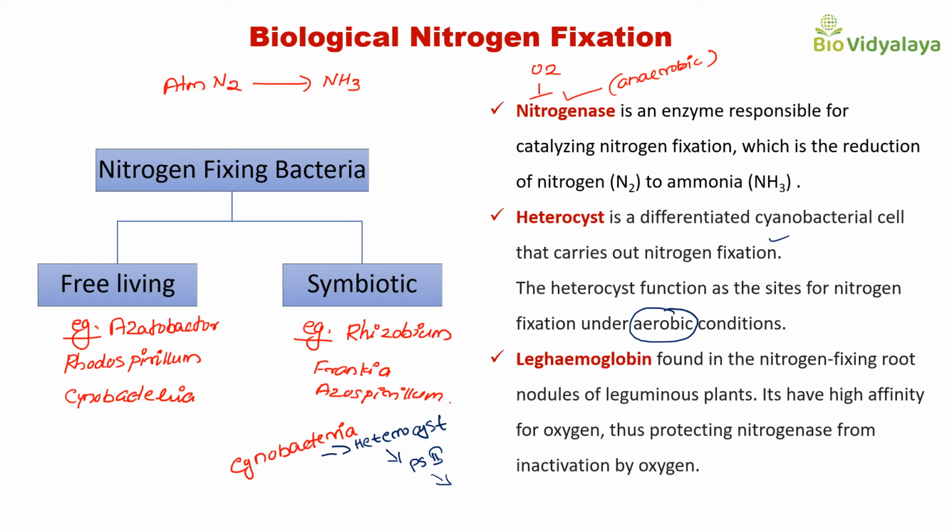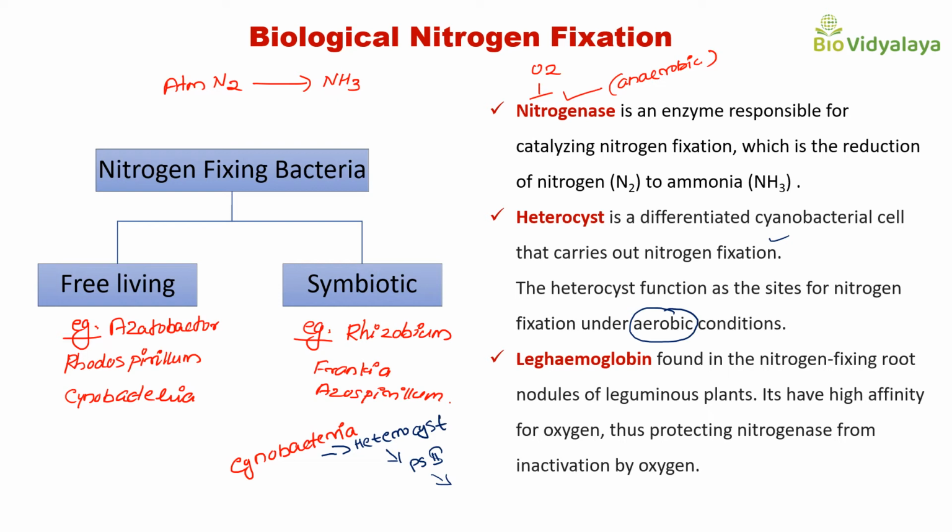So in free living aerobic cyanobacteria, heterocyst is present. Inside this heterocyst only, the nitrogenase enzyme is present. In this heterocyst, photosystem 2 is absent.